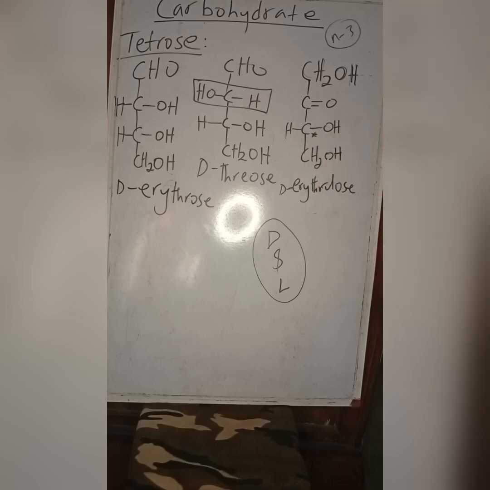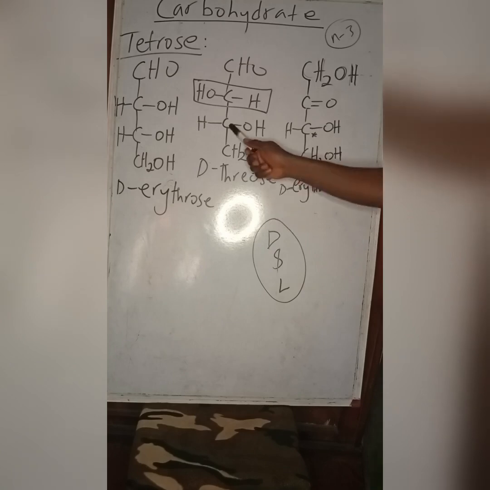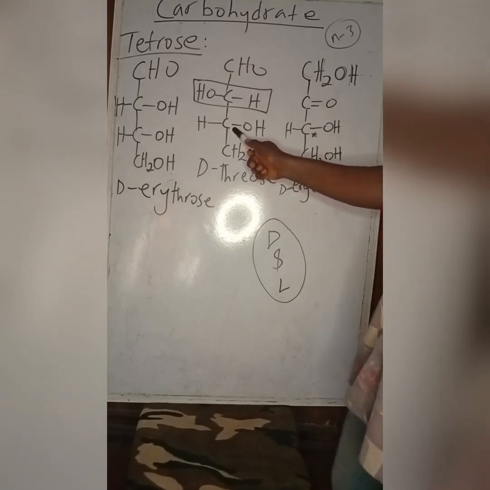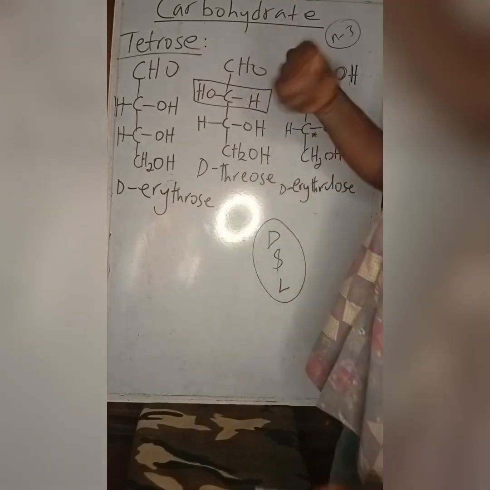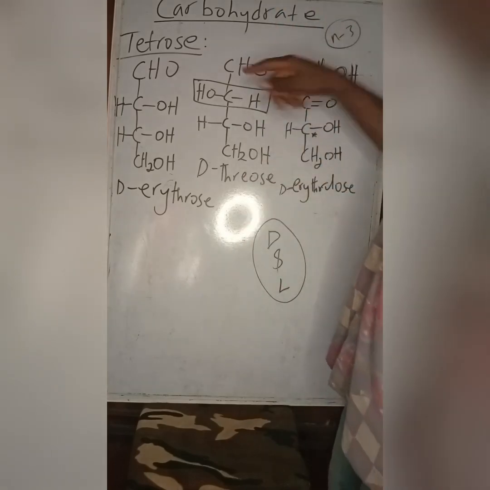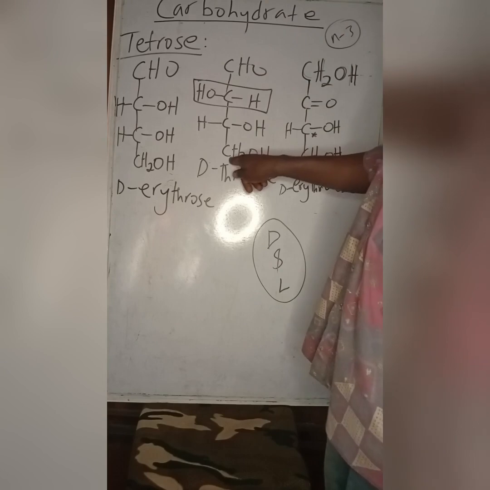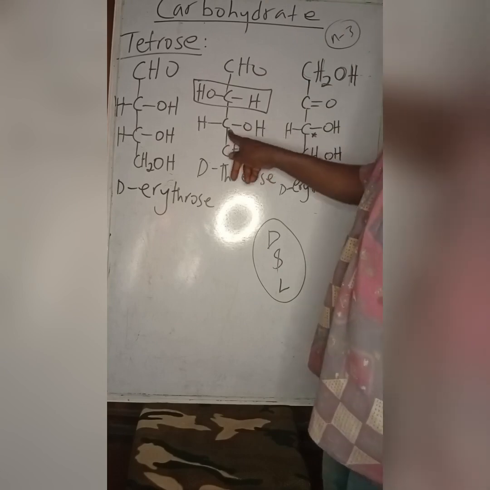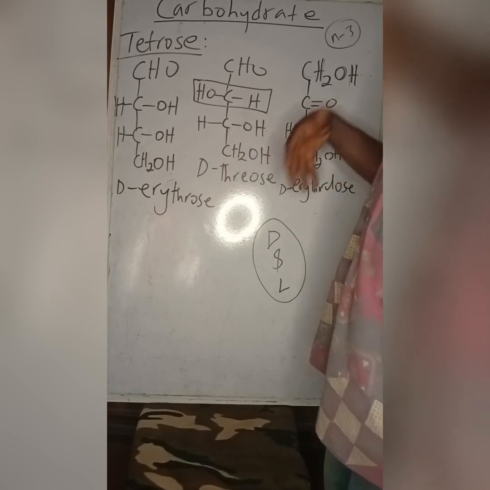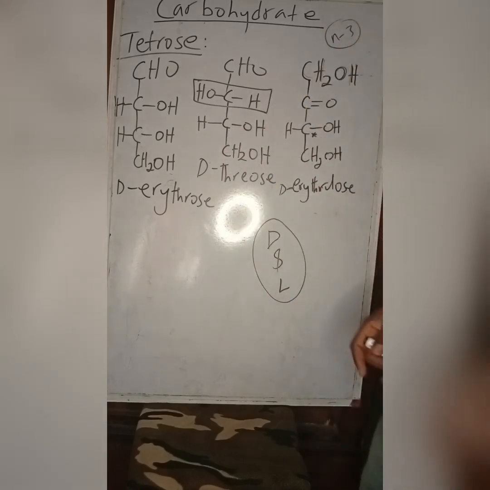We say it is L or left-handed erythrulose. Same as this. This is the highest numbered chiral center, or we say the second farthest carbon from the functional group. 1, 2, 3, 4. This is the farthest carbon from the functional group, the second farthest carbon from the functional group. That's how you get their handedness using this perspective structure.